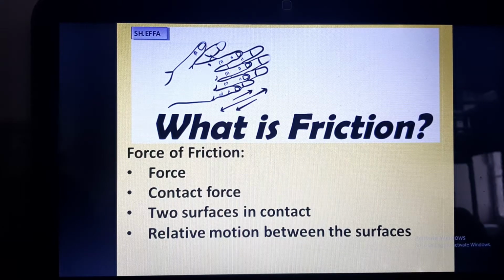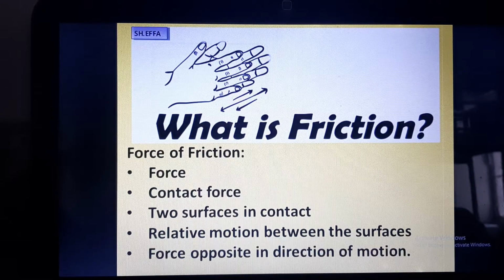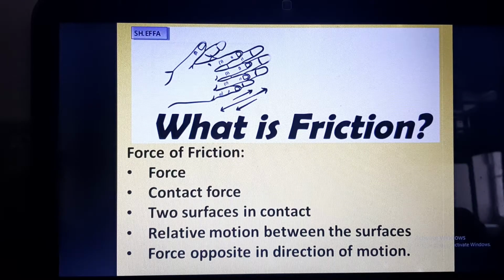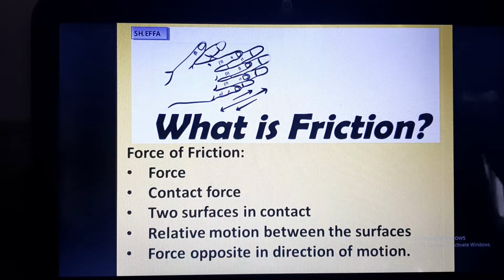That means there may be a case where the upper surface is moving and the lower surface is stationary. And when this happens, the lower surface exerts a force on the upper surface which is opposite to the direction of the motion.